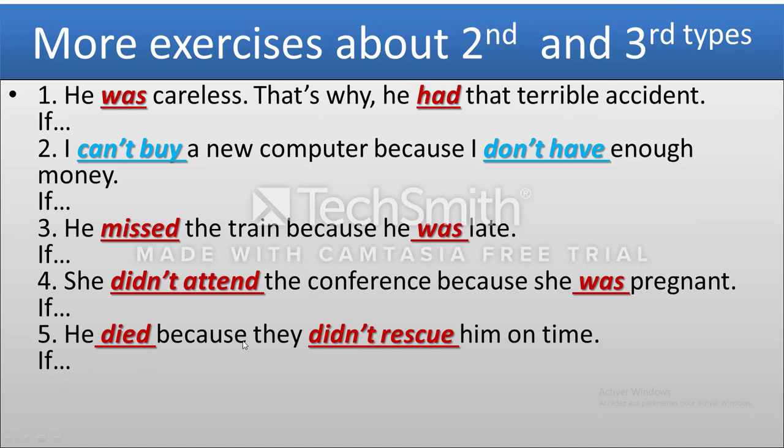He died because they didn't rescue him on time. If, here simple past again, we have the third conditional. Here we have positive. You have to use the negative, and the negative for positive. Okay, it's clear. I hope that you understand my